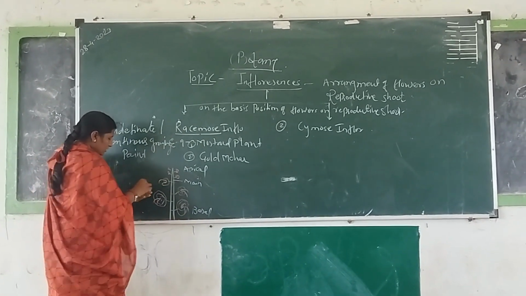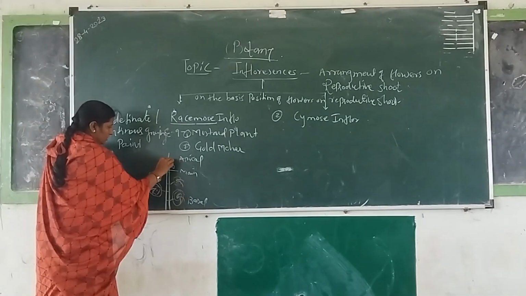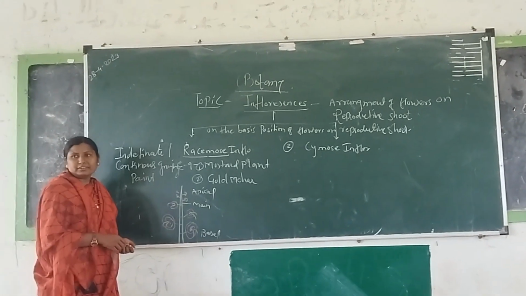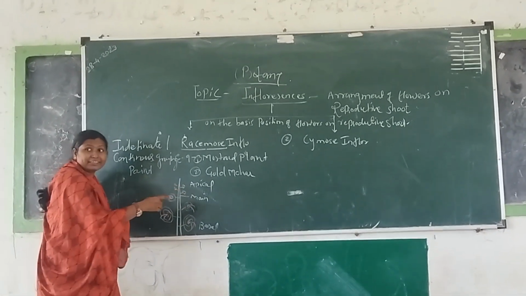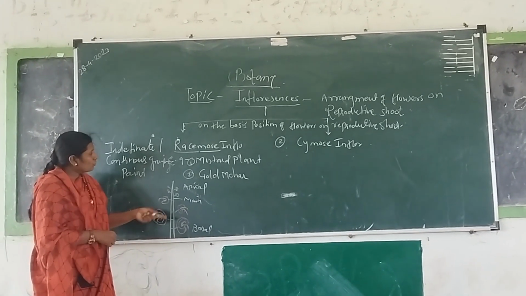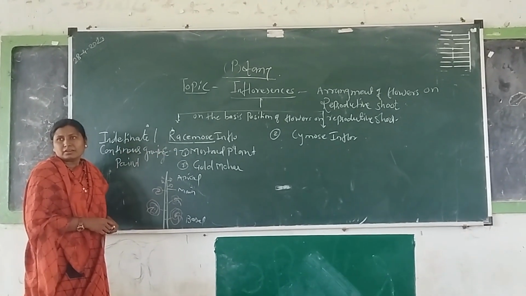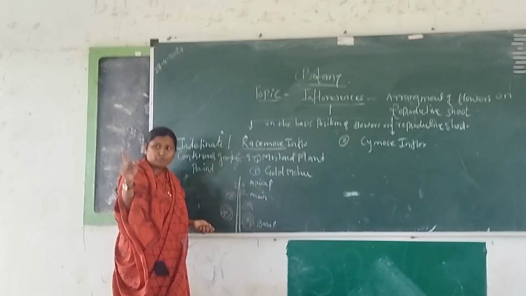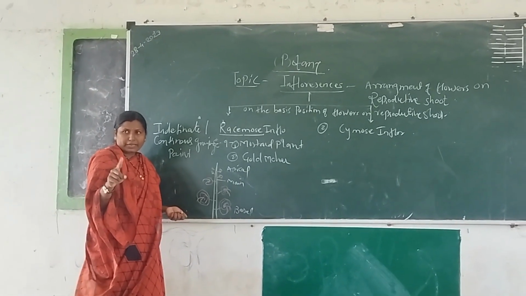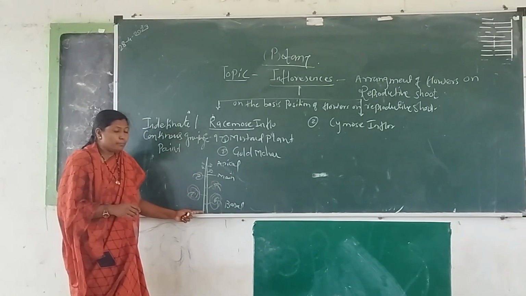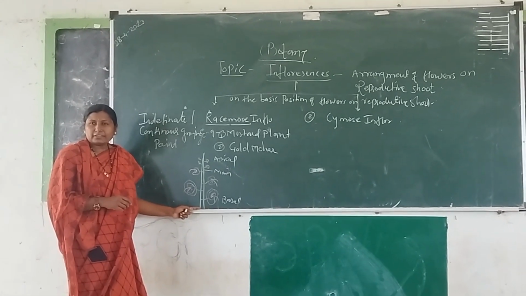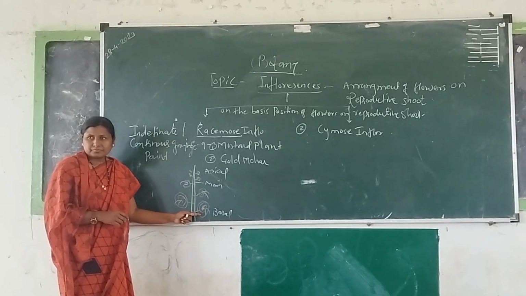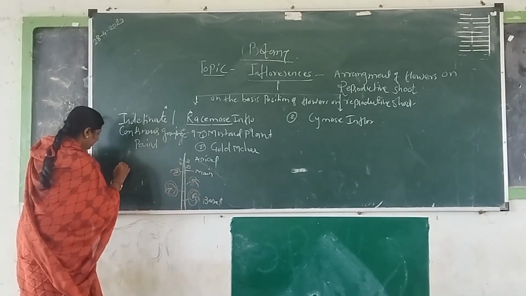Okay, now this is the main axis or central axis which is continuously in growing condition, and the lateral flowers are produced at the lateral sides. Okay, so it is called as what? Indefinite type of inflorescence. Okay, now means the central axis is continuously in growing condition. That is the one point, and another main point is what? At the base of the inflorescence, the larger flower is present. Okay, large flower,